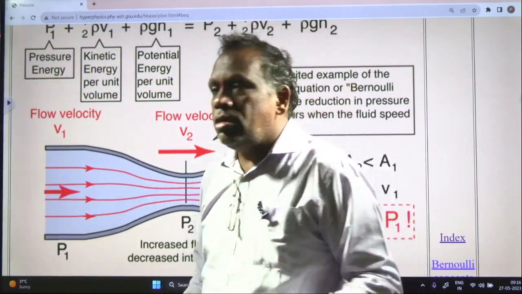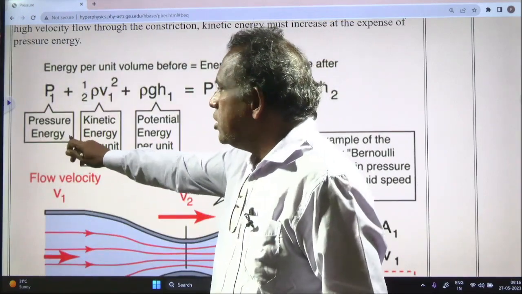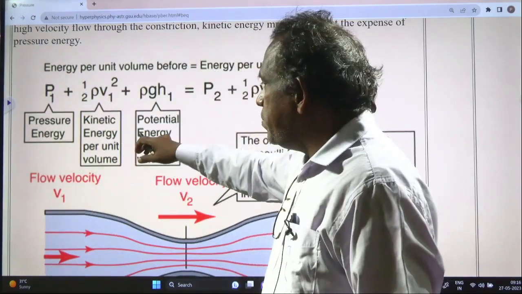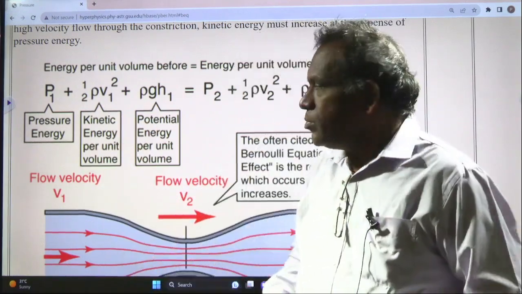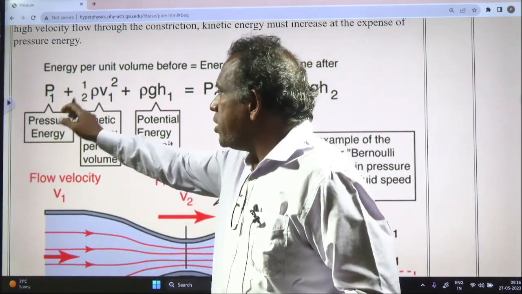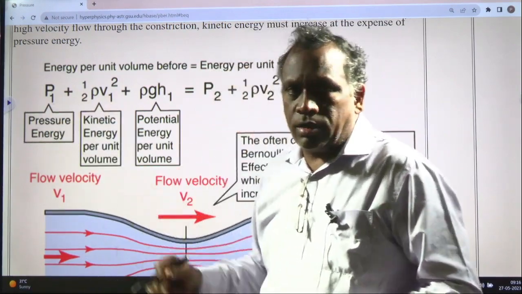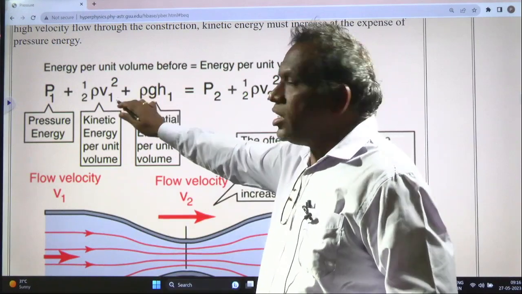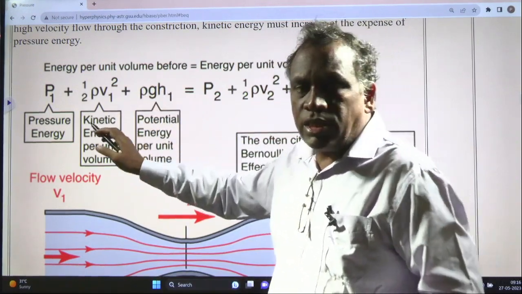Pressure also accordingly will be changed. According to the law of conservation of energy, the sum of pressure energy, kinetic energy and potential energy remains constant. That is, P1 plus half rho V1 square, where rho is the density of the water, V1 is the speed at that point, and g is the acceleration due to gravity.